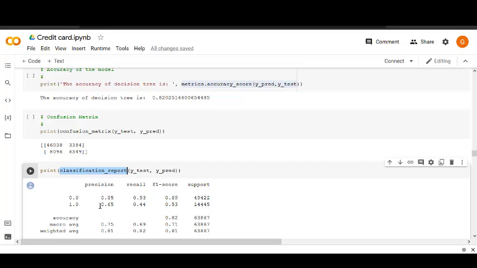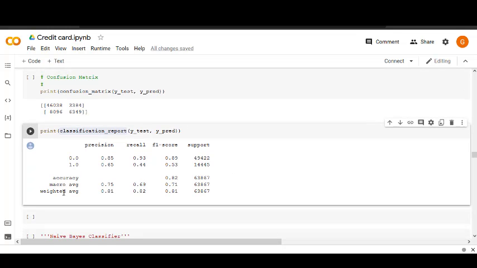So as you can see here, since the dataset is an imbalanced dataset, ROC AUC helps us here. For people having a credit card, it is giving a precision of 0.65 and a recall of 0.44, which is quite low, and that's why it affects our F1 score as well, at 0.53. And these are the weighted average and macro average.